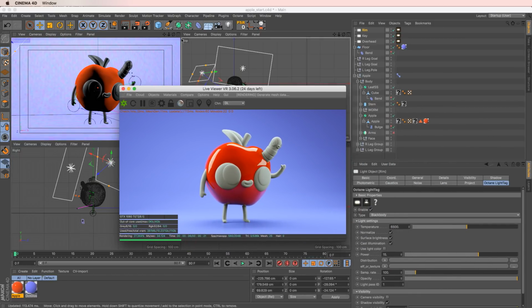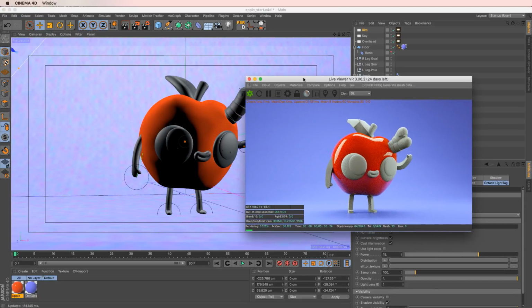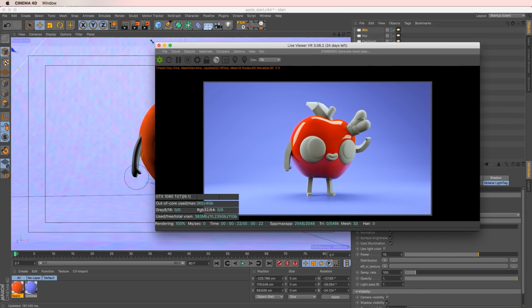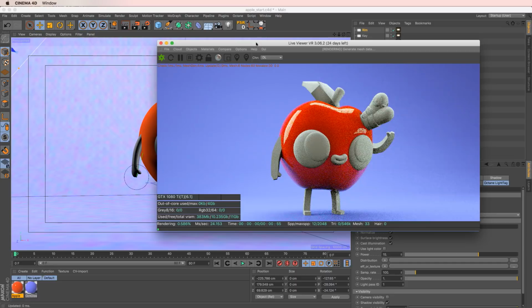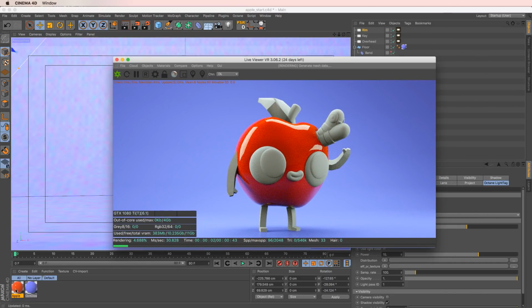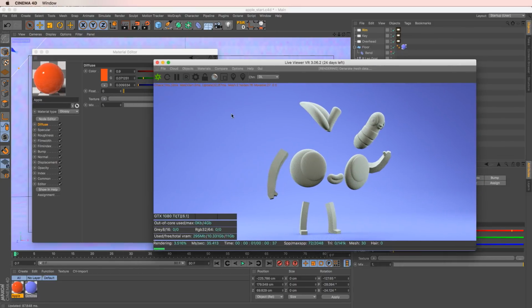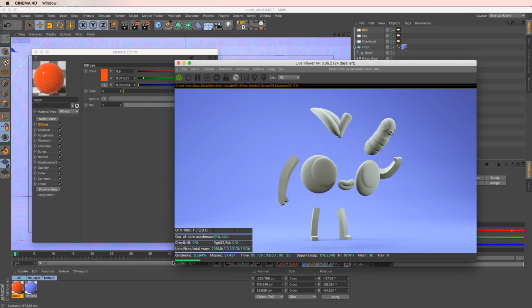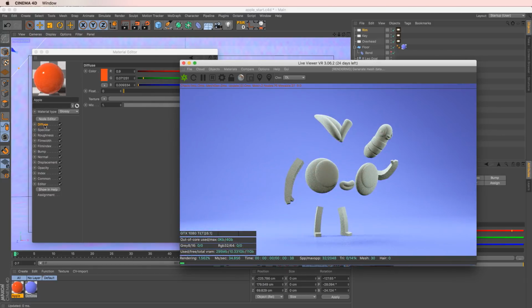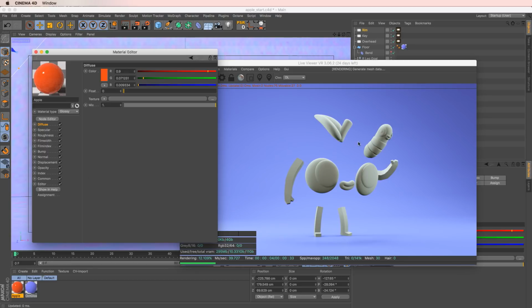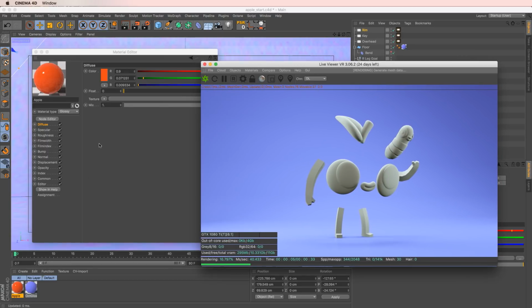All right, so let's go into our full view and start messing around with our materials here, because we got our lights. Now we can just start futzing around with our material here, our glossy material. So our diffuse is good. This is not good. Hopefully that updates.